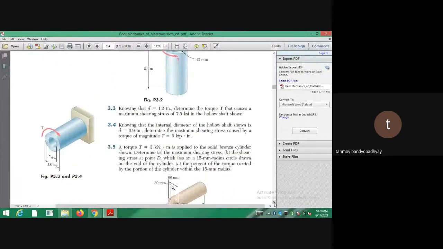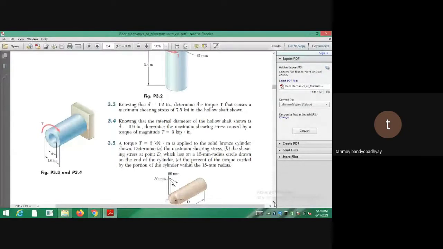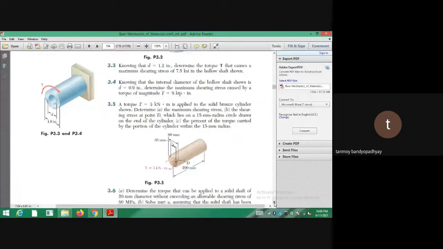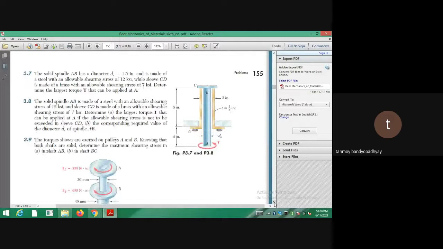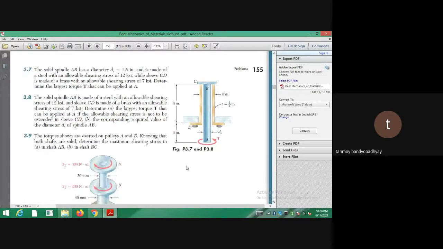ঠিক আছে, তাহলে এই ধরনের প্রবলেমস তোমরা করতে পারবে। So if you go to problem number 3.3, you can see that there are shafts, different types of shafts. The stress are given, so you have to calculate the torque. Either the torque will be given, you have to calculate the shear stress, or the shear stress is given, you have to calculate the torque. So completing those things, আমরা এরকম ধরনের একটা প্রবলেমে যাচ্ছি 3.9। এটা একটু দেখো, it's a different sort of problem.